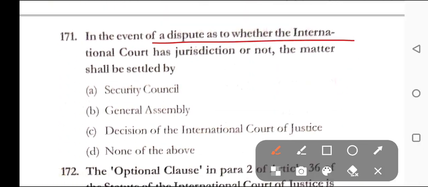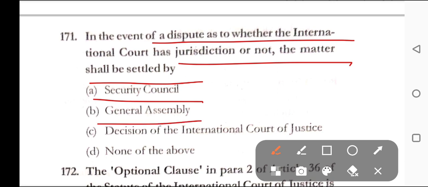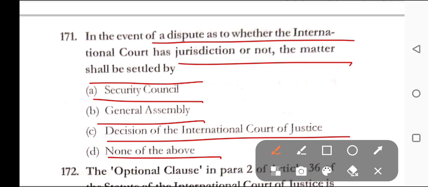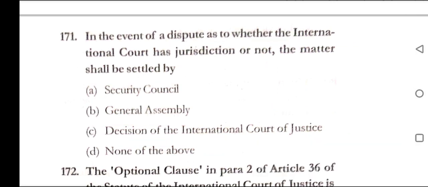Question number 171. In the event of a dispute as to whether the International Court has jurisdiction or not, the matter shall be settled by option A, Security Council. Option B, General Assembly. Option C, decision of the International Court of Justice. And option D, none of the above. Here in question number 171, correct answer is option C, that is decisions of the International Court of Justice.